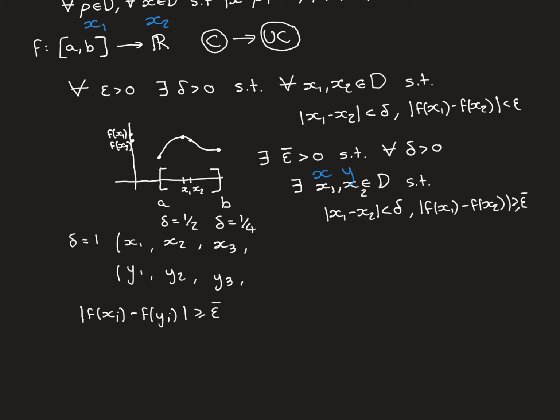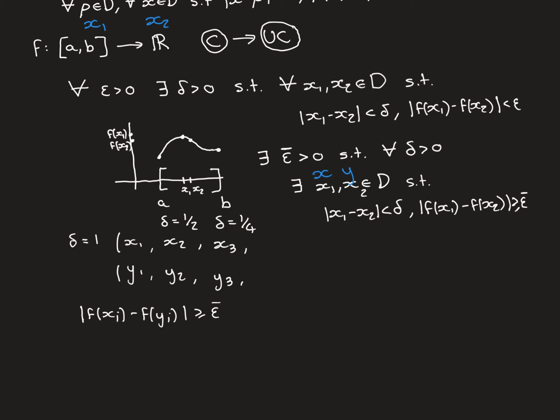And you go on. So I've made a few changes here. I've just put in x and y here to remind us that we're not calling them these anymore. We're calling them x and y, and of course the changes need to be put into these as well, but I'll leave that to your imagination. I've also changed these to i because they are going to hold true for all of the ith terms of these sequences. So for the third terms in our sequences, we're going to go to delta equal to a quarter, so we're halving delta again.